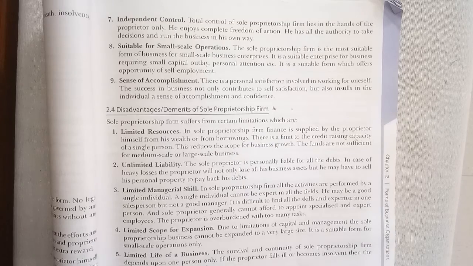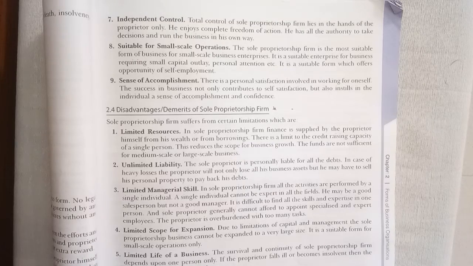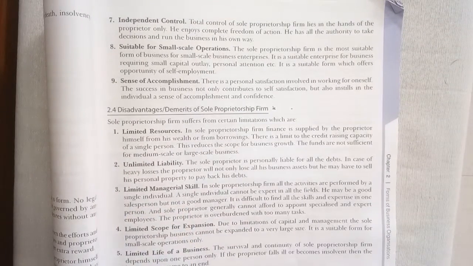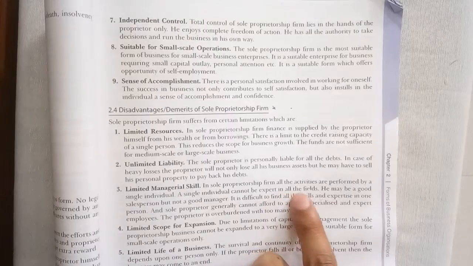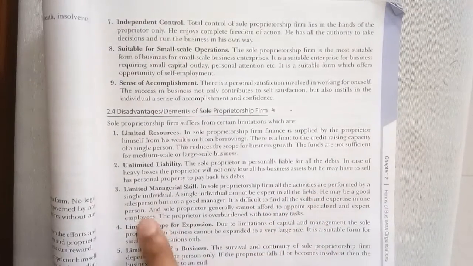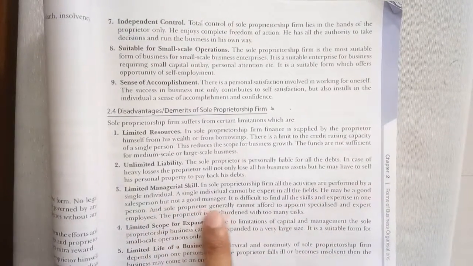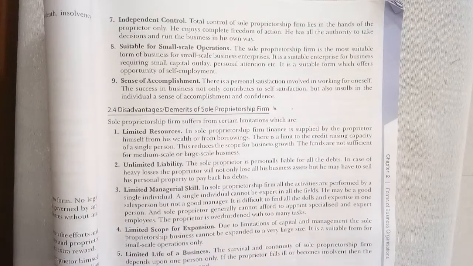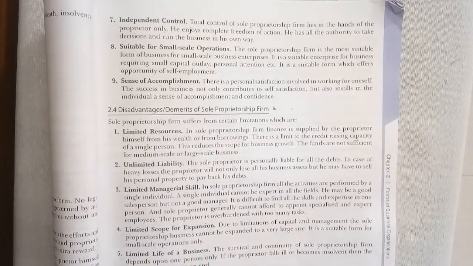No person may be specialized in multiple fields, so this leads to limited managerial skill. In a sole proprietorship all the activities are performed by a single individual, who cannot be an expert in all fields. He may be good in sales, but not as good a manager or accountant.